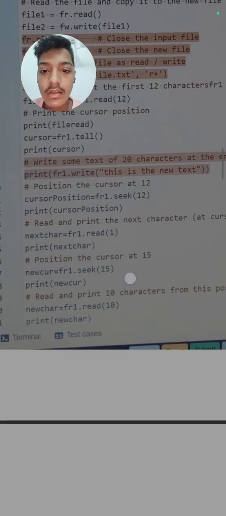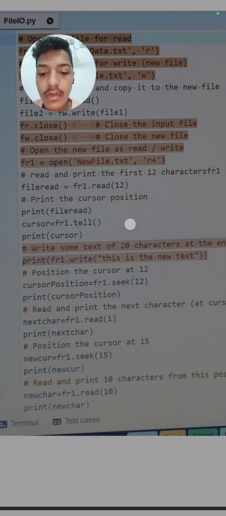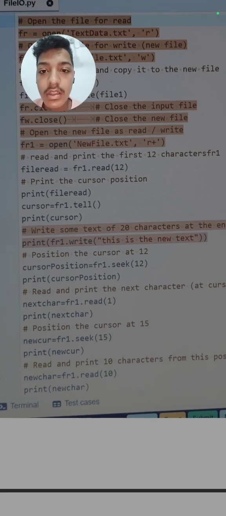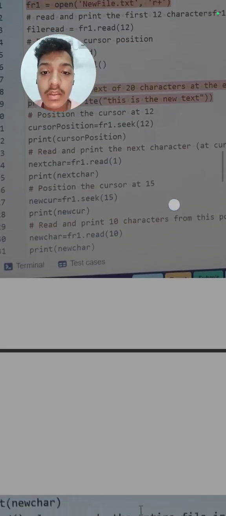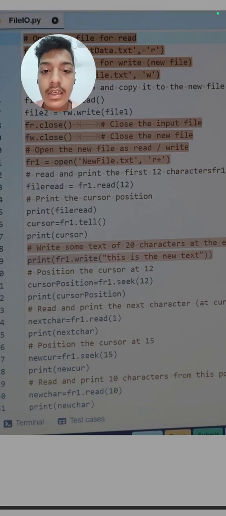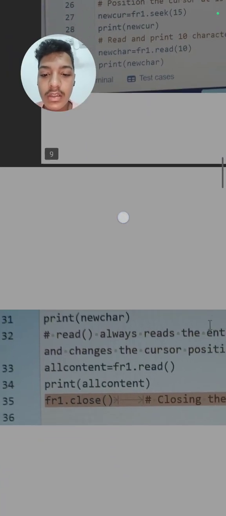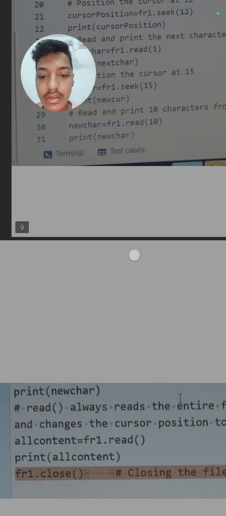So here, this is a long question, I know, but this is a very simple question. We just read the comment and do whatever is said in the comment. If you want to return the cursor position, you have to use the tell method, but if you want to change the cursor position, you will use the seek method. If you want read and write mode, you will use r plus, and if you want to append, you will use the a mode. Then we will print this new char.